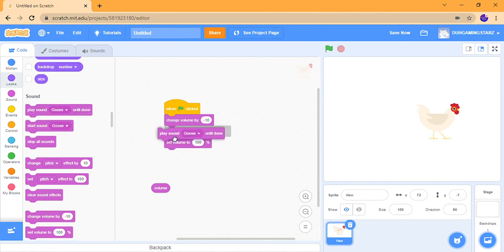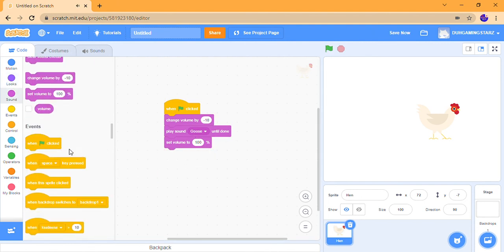And play goose until done. Set volume to 100. Start sound goose. There's a difference between the voices. The first one was lower than the second one because the volume was low.